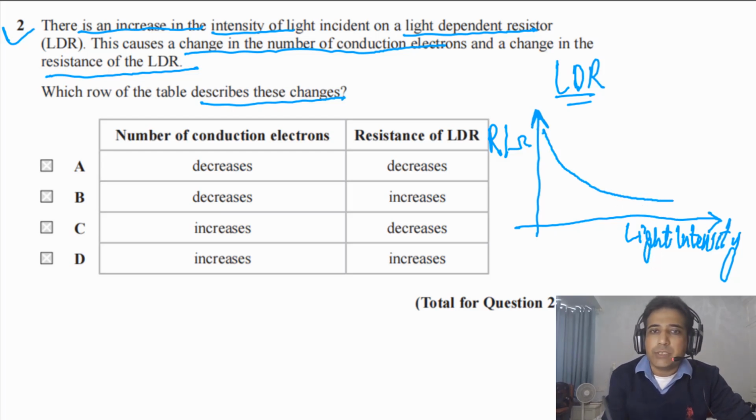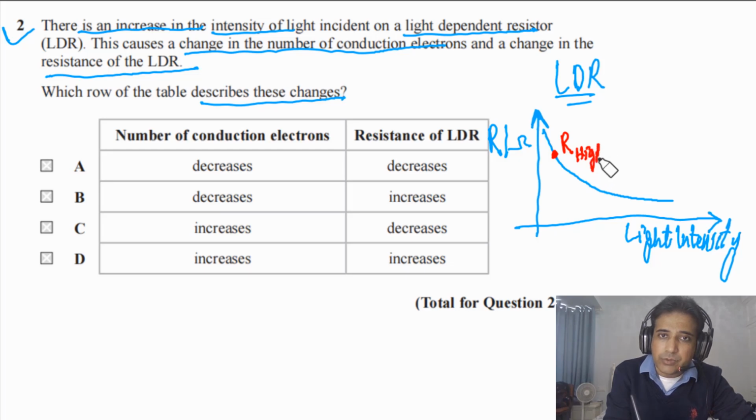So what is this graph telling us? This graph is telling us the resistance is very high when the light is dim. It means when light intensity is lower, resistance is high. And if you look at this point, resistance is low and intensity is high.